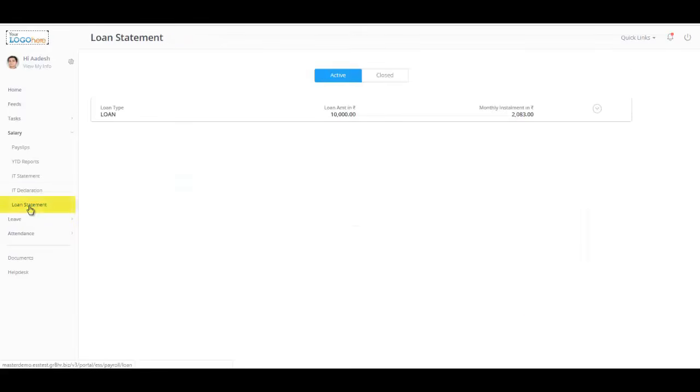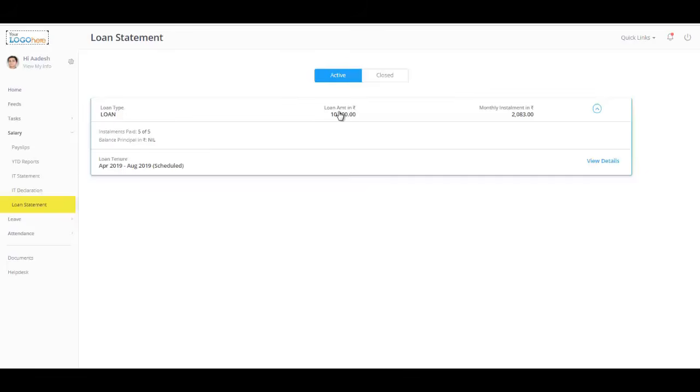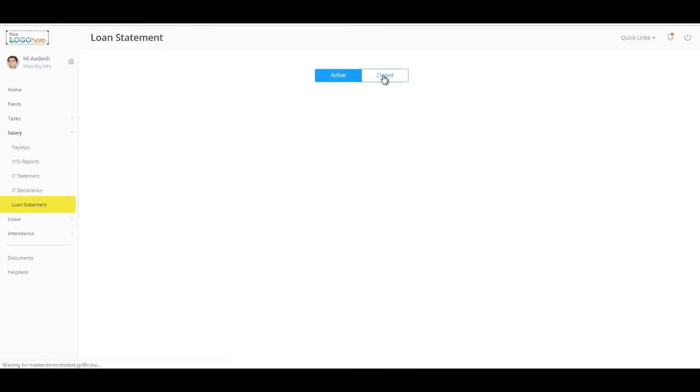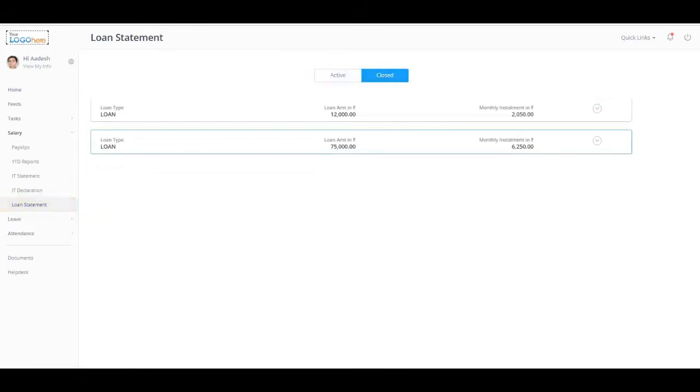Now let's move on to the Loan Statement tab to view your active and closed loan details. Click on the respective sections for more details. Now since you have understood where to find your payroll-related information on your greytHR ESS portal, let's figure out how to manage your leave information on greytHR.